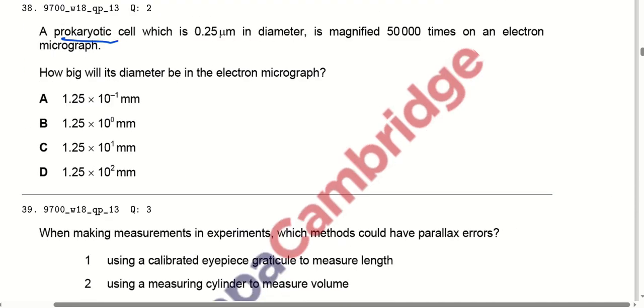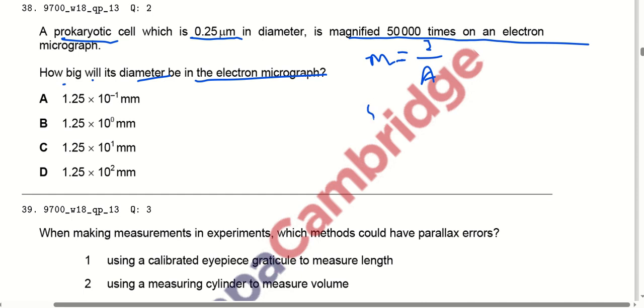A prokaryotic cell is about 0.25 micrometer in diameter and is magnified 50,000 times on an electron micrograph. How big will its diameter be in the electron micrograph? We have to find out with the same formula. Magnification is equal to image size divided by actual size. So magnification here is 50,000.